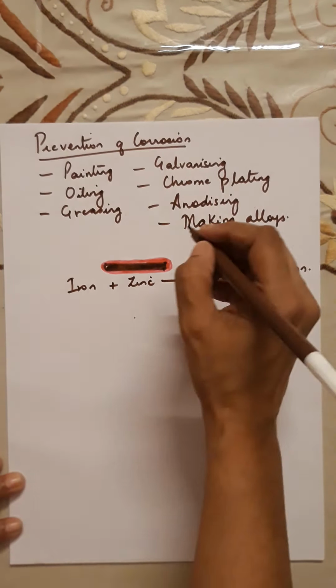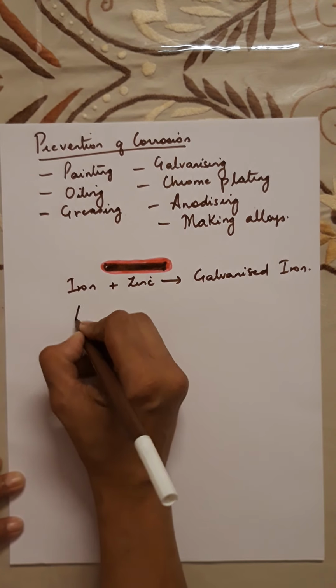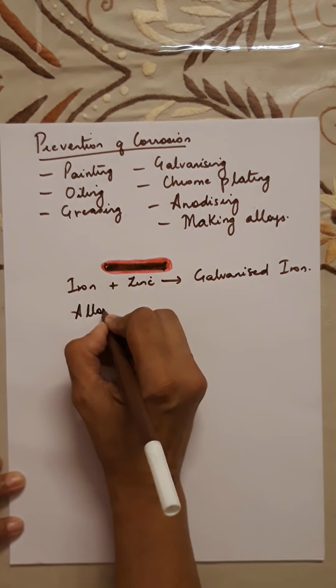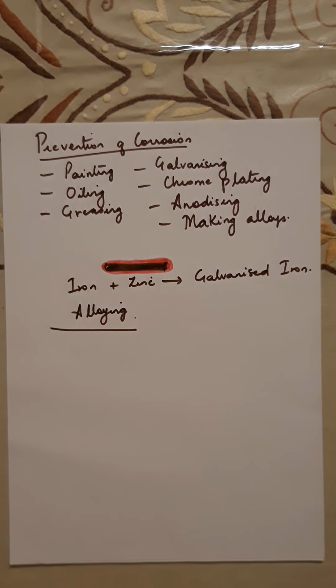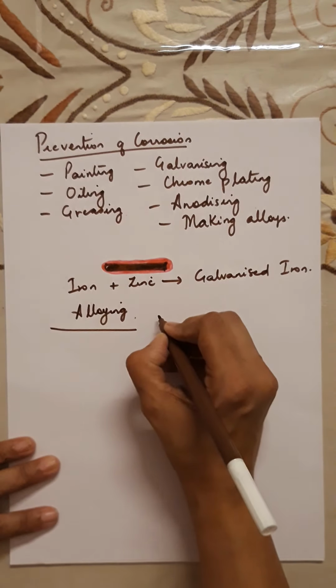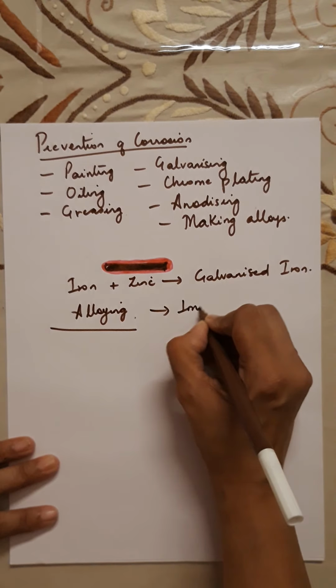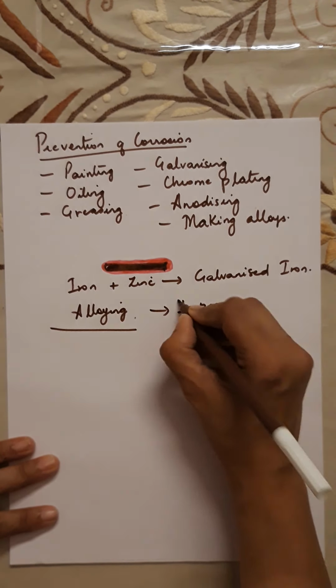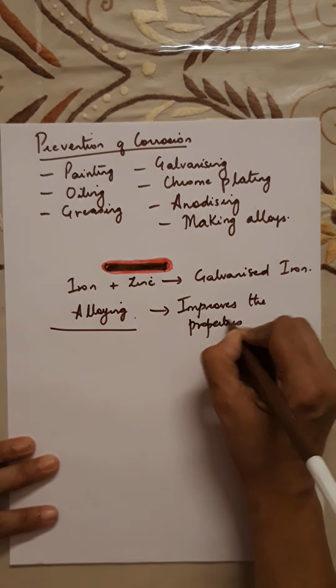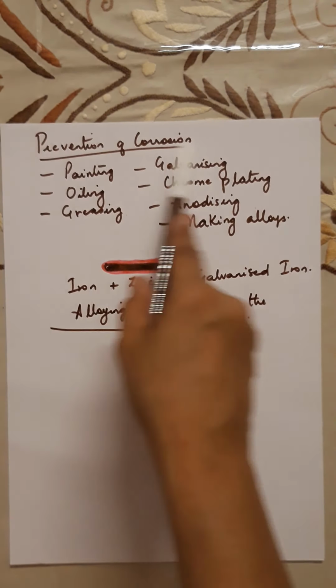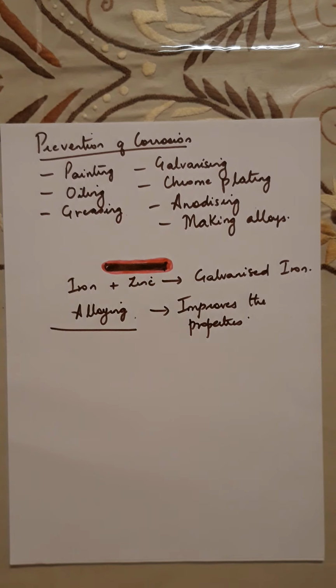Then we have another method which is called alloying. Now, alloying is a method that improves the properties of the metal. Galvanizing is a method of protecting the metal from rusting by coating it with a thin layer of zinc.